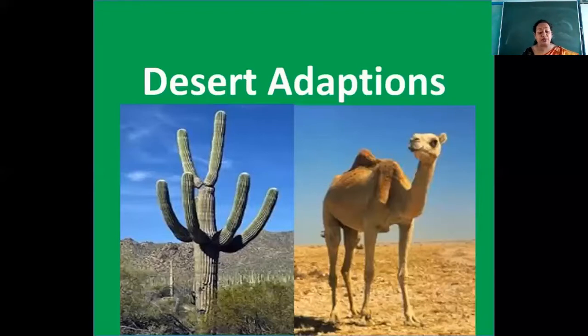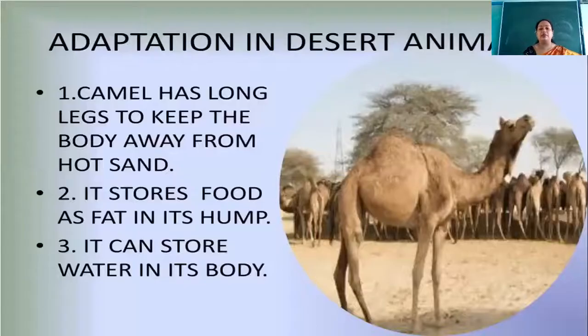They have special characteristic features present in their body which help them to survive in that particular condition. So let's discuss camel first. Let's see what characteristics are present in a camel which help it to survive in that particular area.